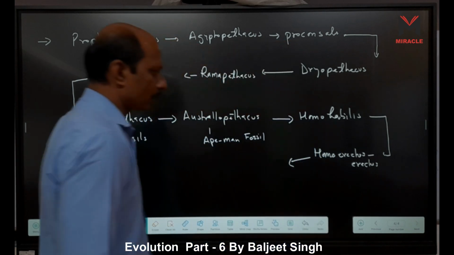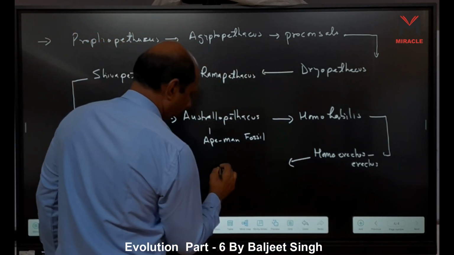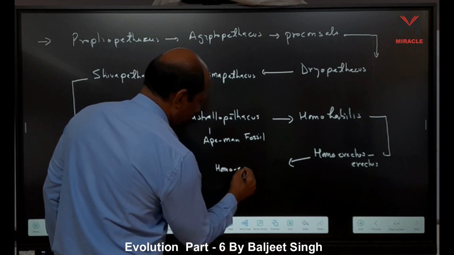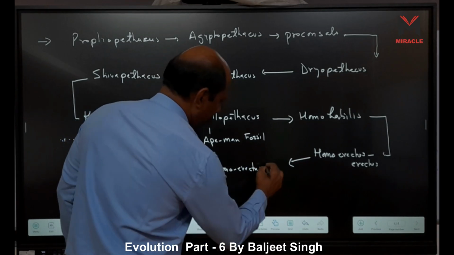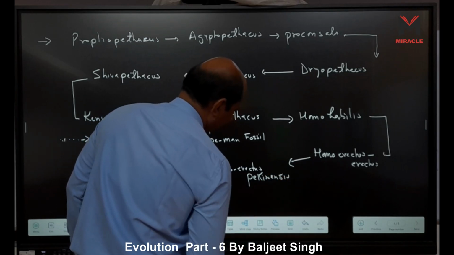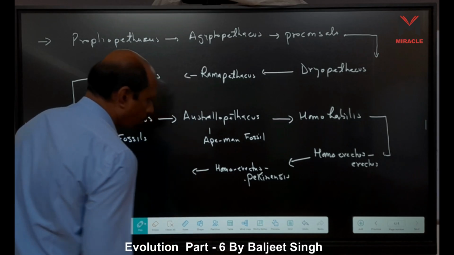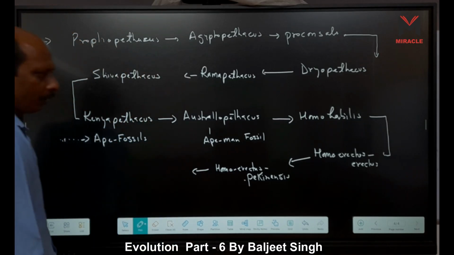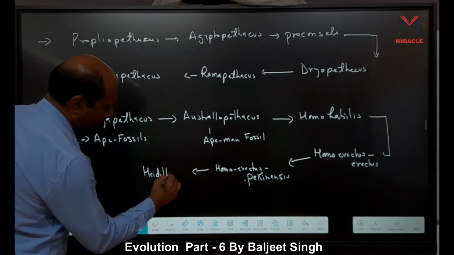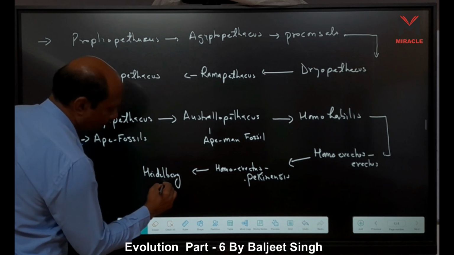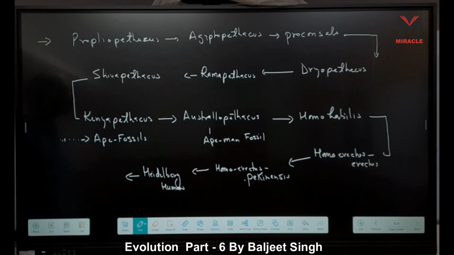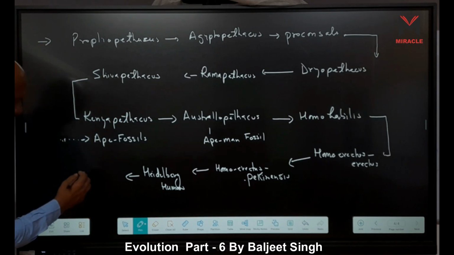Second one is Homo erectus pekinensis. After Homo erectus pekinensis, then Heidelberg human. And after Heidelberg human, who comes? Then after, our Neanderthal.